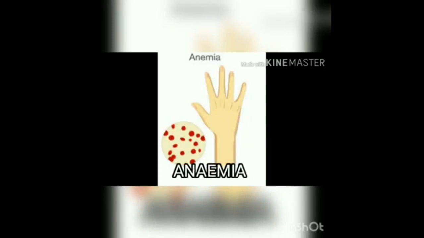Next deficiency disease is anemia. If the iron content in our body is less, we are affected by anemia. Anemia is caused by the deficiency of iron in the diet. Anemia is a disease in which hemoglobin, a substance found in the red blood cells of our body, becomes deficient or less. A person suffering from anemia looks pale and gets tired. Do you understand? So we should eat iron-rich food. Do you understand students?